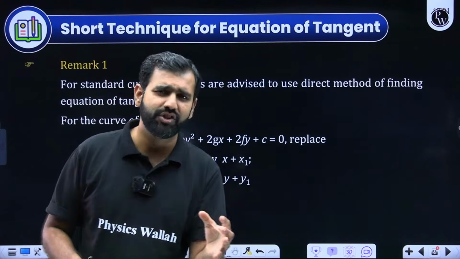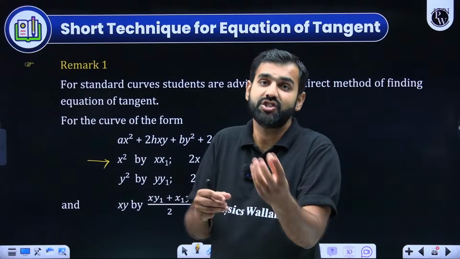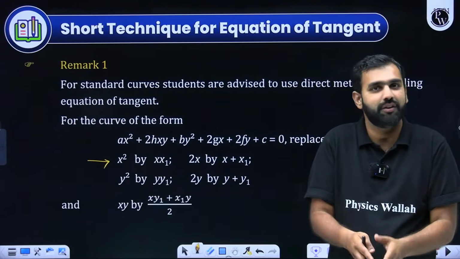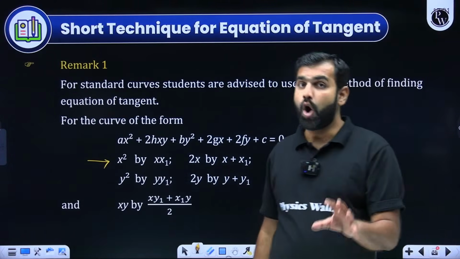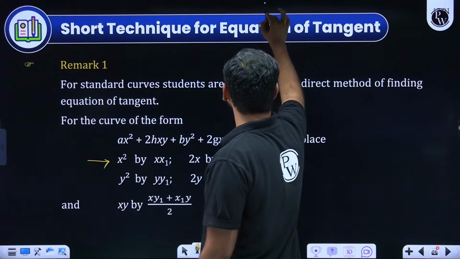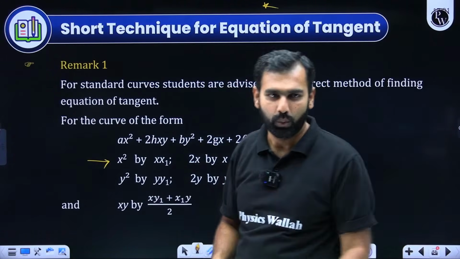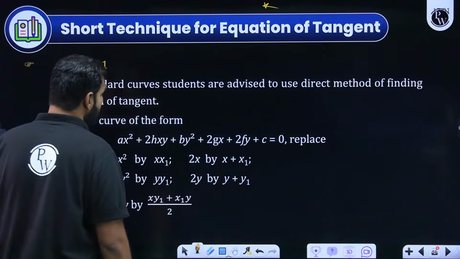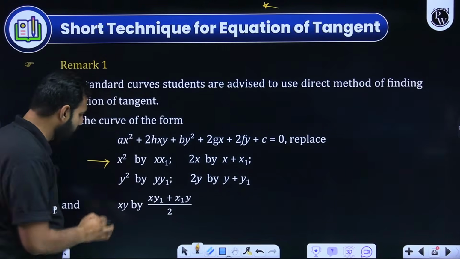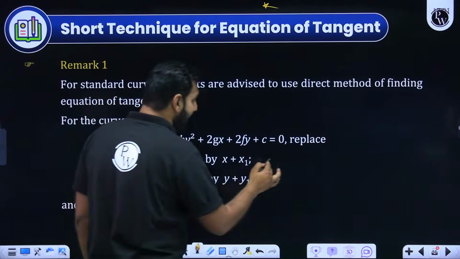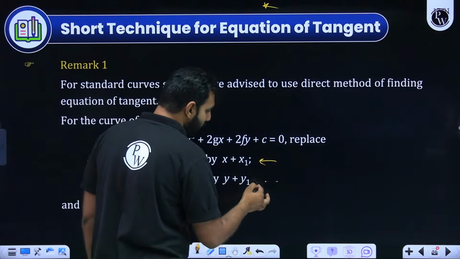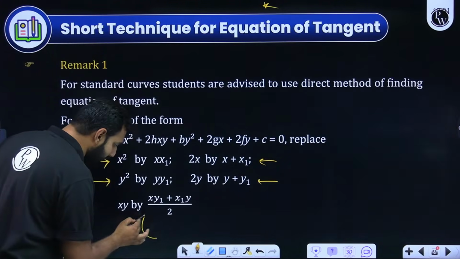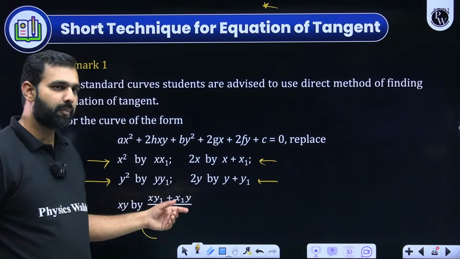So don't differentiate, then find its dy by dx, then the tangent slope, and then write the equation of the tangent. No, not all that is needed. Here is a short trick, a short technique for you. What is that? So x square becomes xx1, y square becomes yy1, x becomes x plus x1 by 2, y becomes y plus y1 by 2, and if you have a term in xy, it becomes xy1 plus yx1 by 2.